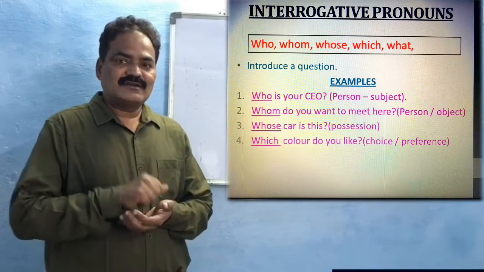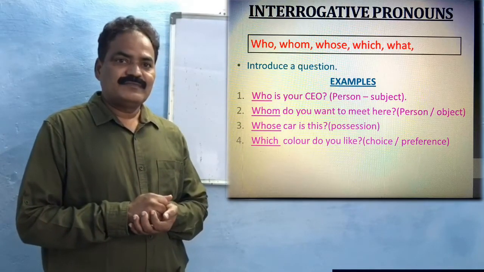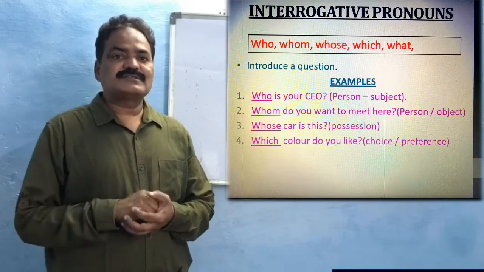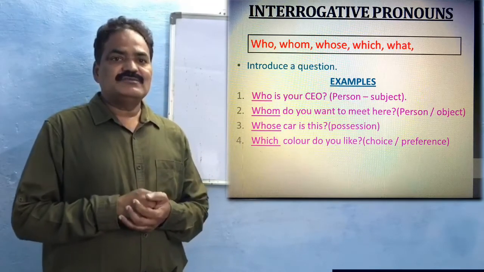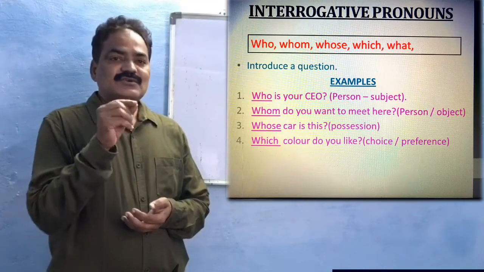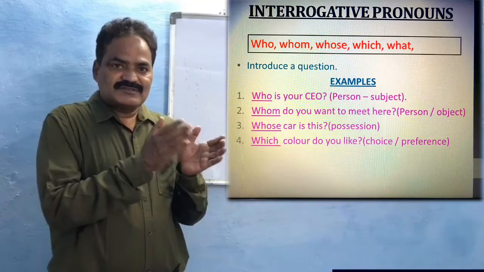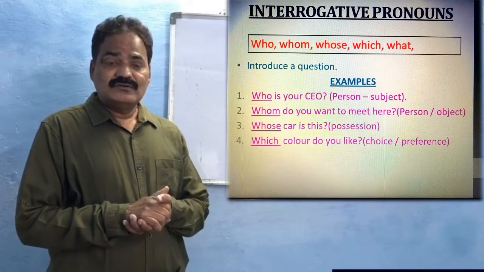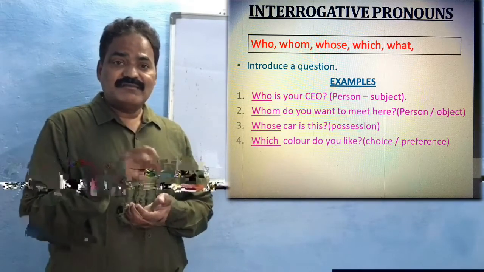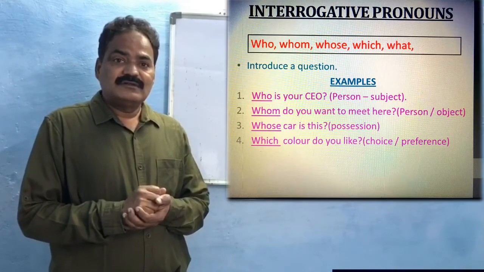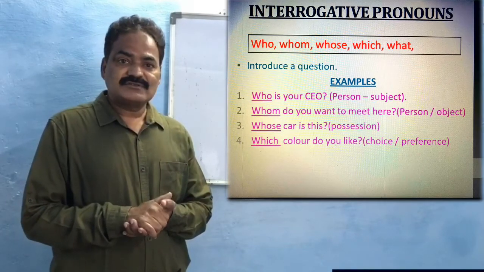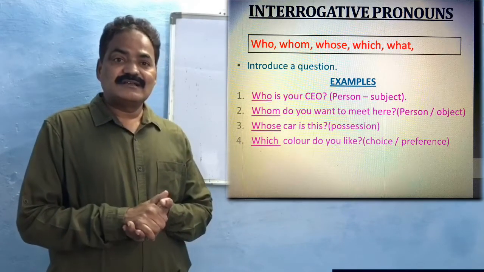Here we are asking about the person. So who relates to a particular person, the CEO. Before this word who, there is no word like a noun or pronoun, which we have seen in the previous examples of relative pronouns.